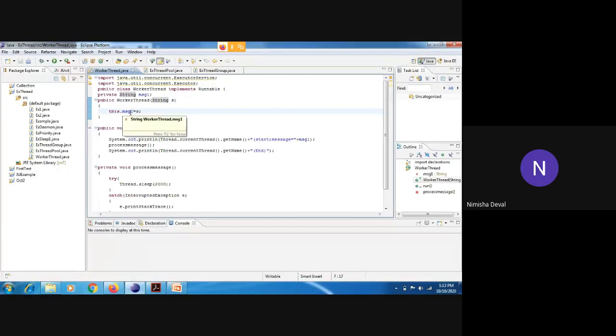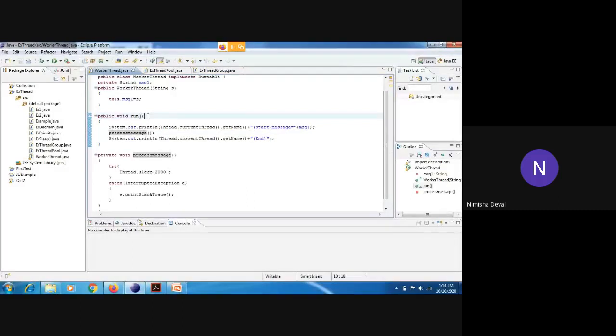Because we have created the constructor, and through that constructor we are passing the message as the given string. Now this is the normal run method which we require to create or start the thread. In that we have mentioned the current thread, meaning whatever thread is running, we want to print its name on the console, and we are sending one message that the thread has started with that message. Whatever message we pass through our main program will be shown over here.